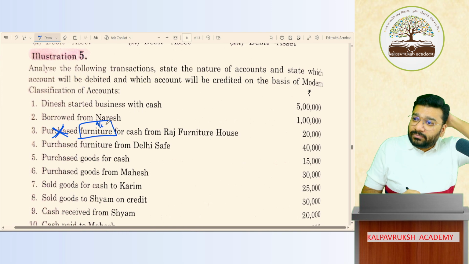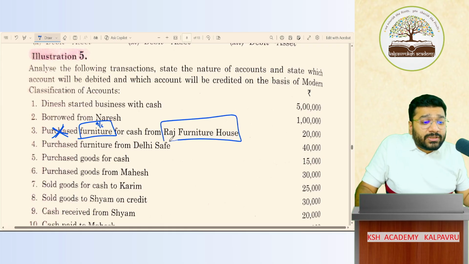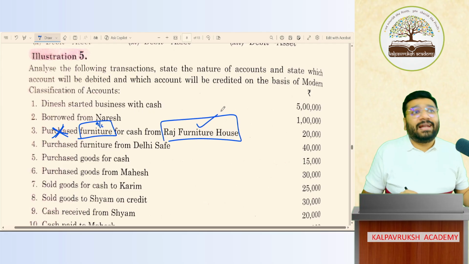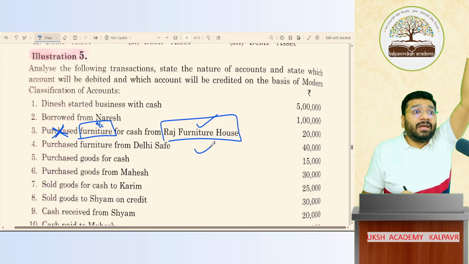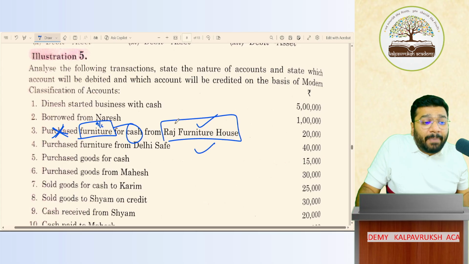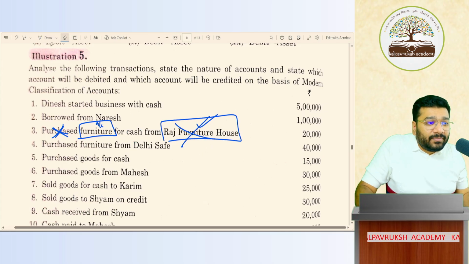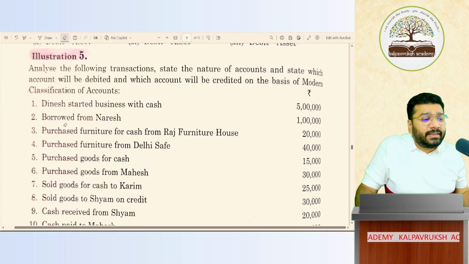Next, what account? Sir, Raj Furniture House account will open, sir. Why? I will open his account if I purchase the furniture on credit. Then I need to remember his name because I have to pay the money to him in future. Now here, is cash paid? Yes. If cash is already paid, do I need to remember the party name? Not required. So what is the second account that I should open? Cash account. Got it, not got it. So the 2 accounts that I have to open are furniture account and cash account.